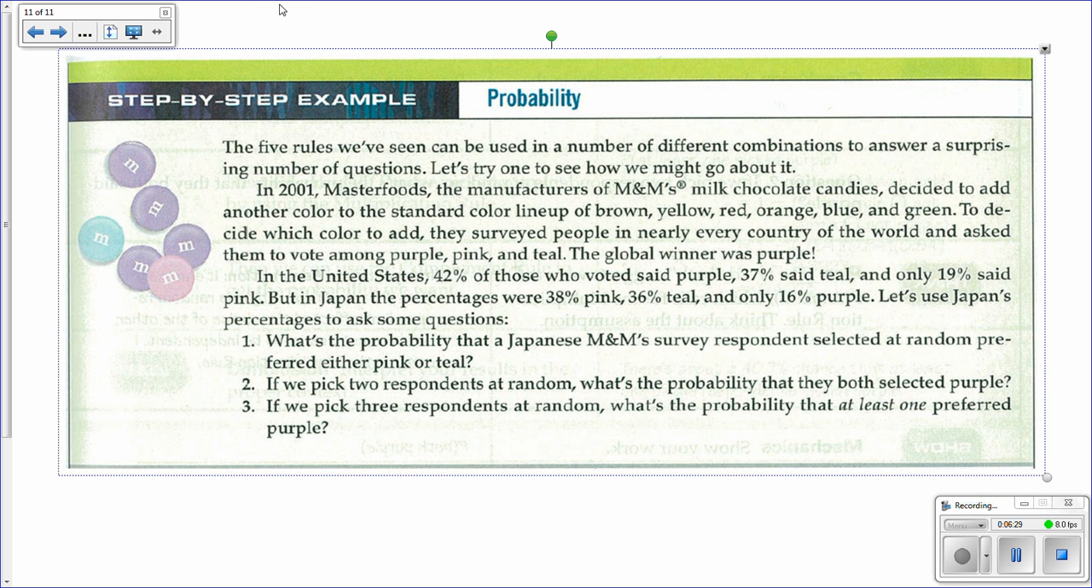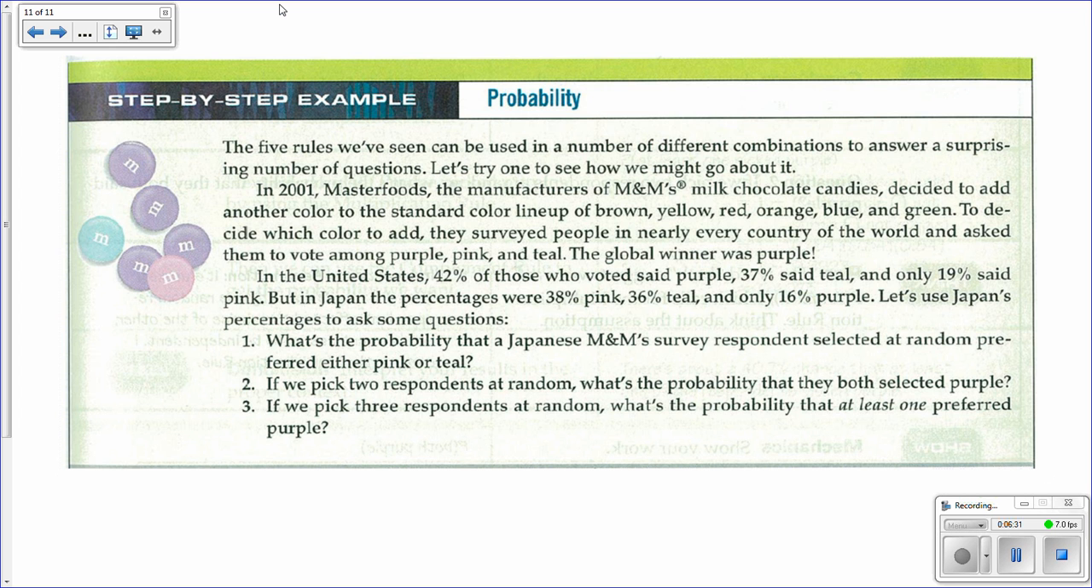At the very end of this chapter, there is a step-by-step example about probability, about M&Ms. Make sure you go over this step-by-step example, as it is a really good application and shows you a lot of the ways of using the ideas in this chapter. So again, many of these ideas are new and complex. Spend some time reading this and focus on the points that I highlighted in this video.